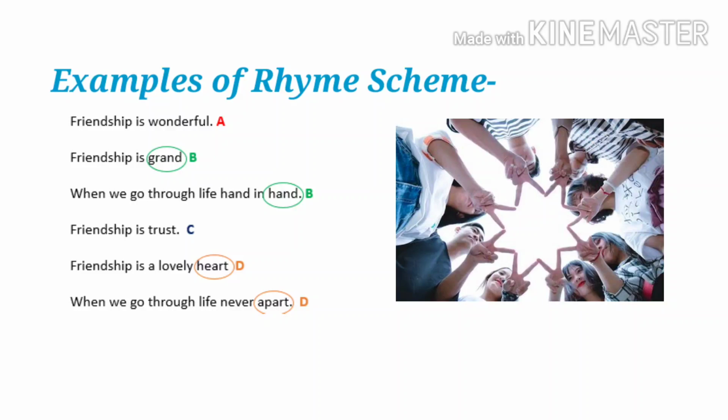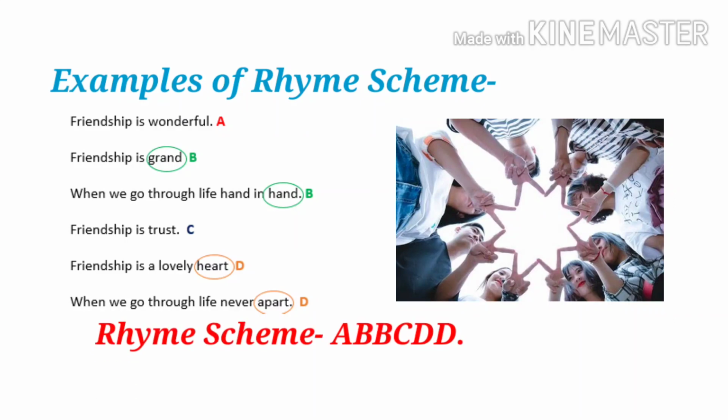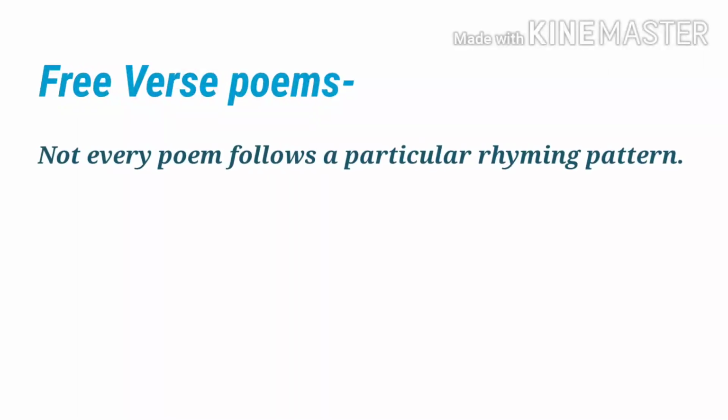Next is trust, we have labeled it with C. Then next is heart, we have labeled it with D, and the last is apart, we have labeled it also D because the sound of apart matches heart. So the rhyme scheme of this stanza is ABBCDD.